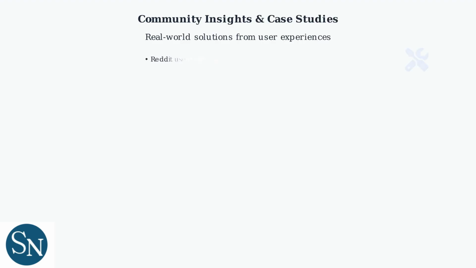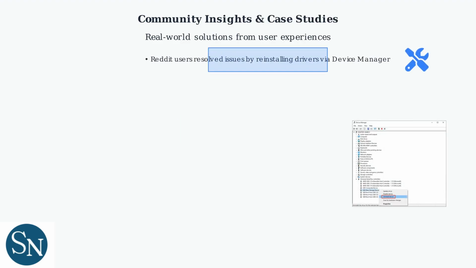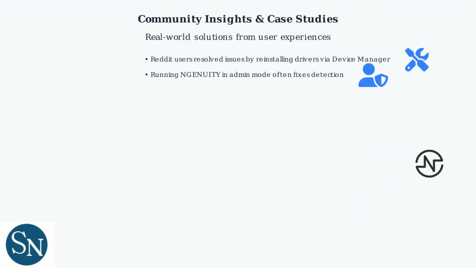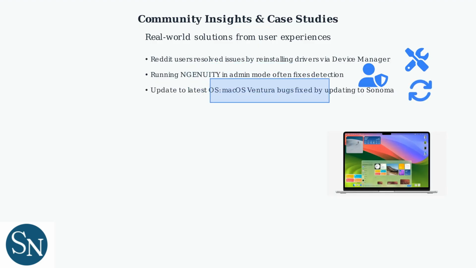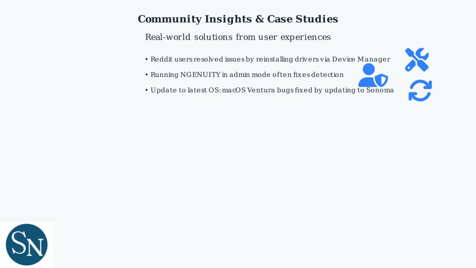Many users have shared successful solutions in online communities. For instance, on Reddit, people fixed detection issues by reinstalling drivers through Device Manager and running the NGENUITY app as administrator. Additionally, keeping your operating system current is crucial, as bugs in macOS Ventura were resolved by updating to Sonoma.